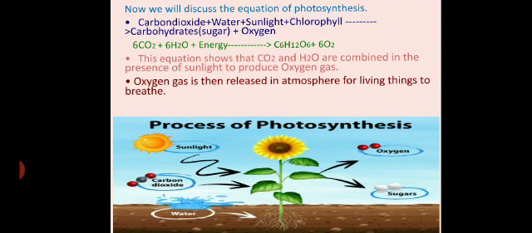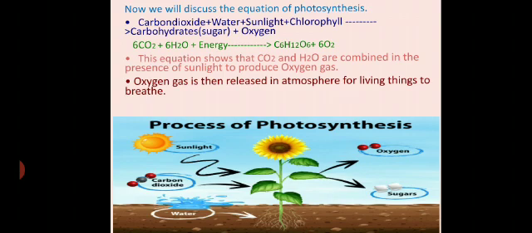oxygen into the atmosphere. Next we have the equation for the process of photosynthesis: 6 carbon dioxide, 6CO2, plus 6 water, 6H2O, plus energy. Now energy will be in the form of sunlight. Then what will be formed?